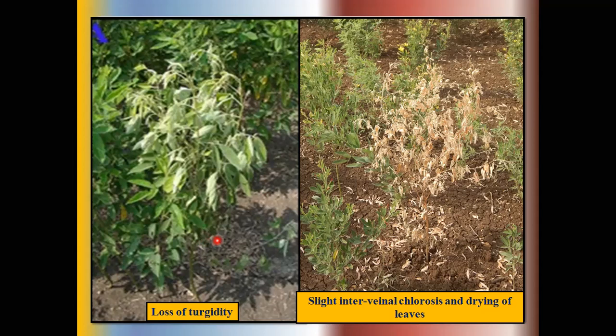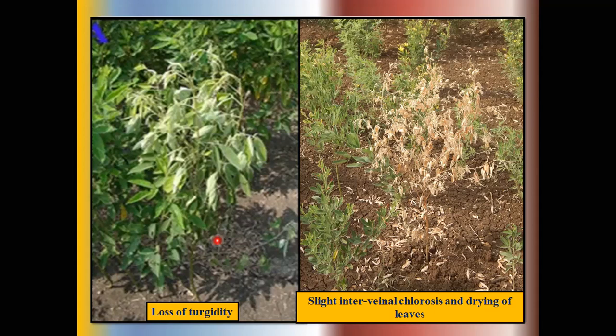After establishment of the pathogen in the plant, two types of symptoms are produced. Wilted plants are seen in the seedling stage as well as in mature plants. This infection is generally seen from the seedling stage up to the harvest of the crop.